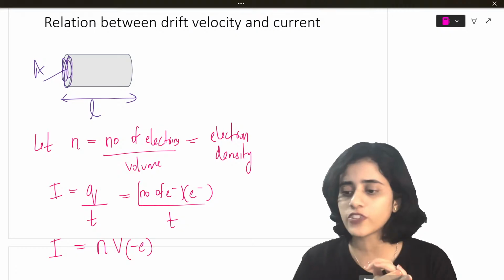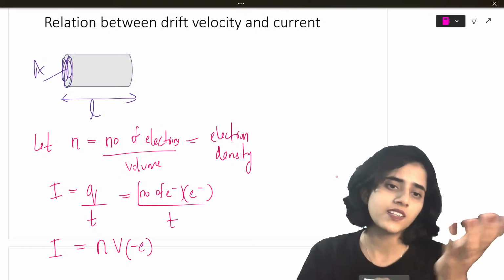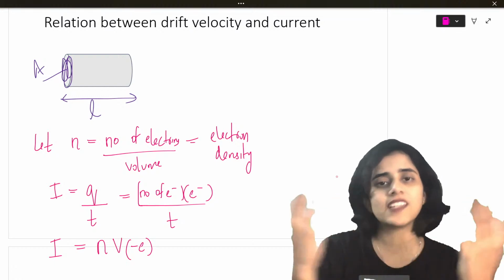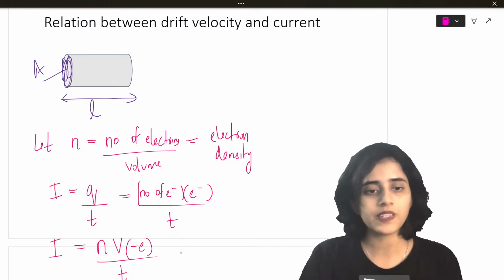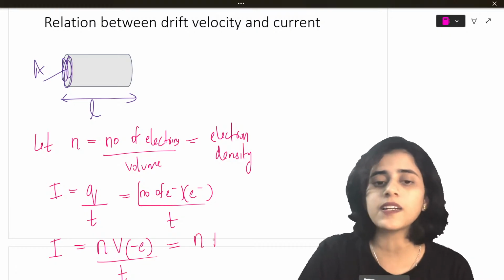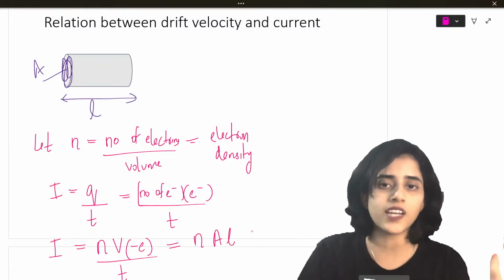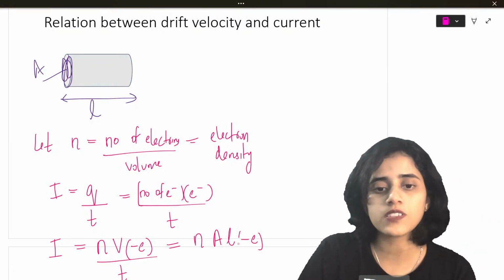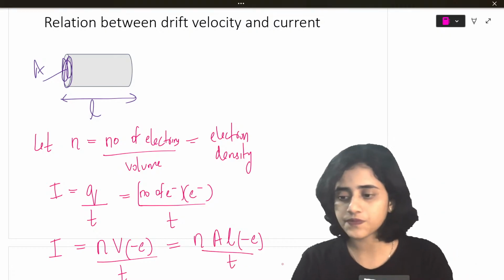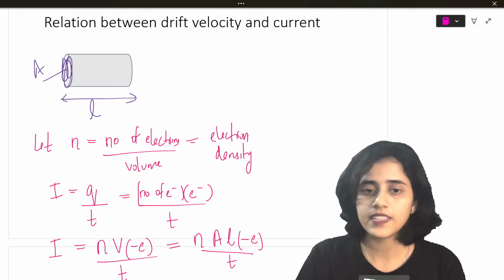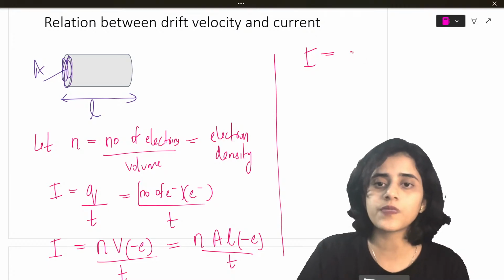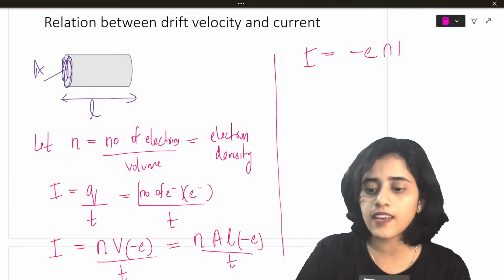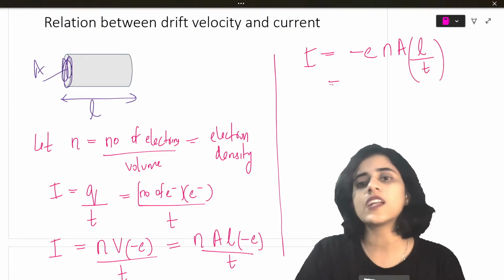How did I write the number of electrons as n into V? From the first formula, n is the number of electrons by volume; I just rearranged it, divided by time. Now volume is area into length. So we have current is equal to minus e n A, into L by t. What is L by t?